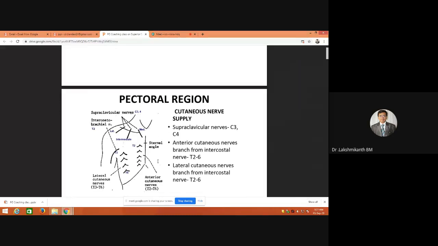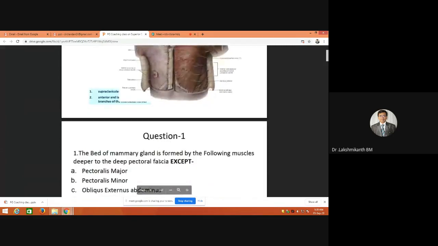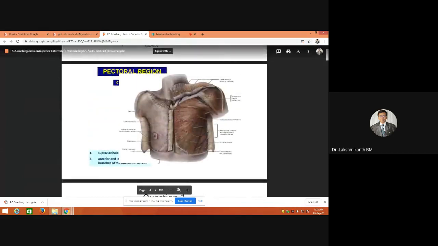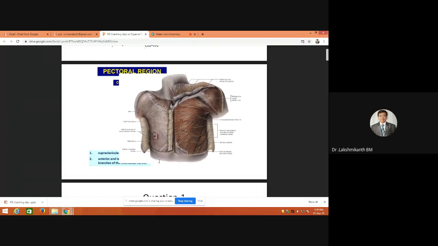Apart from that, we have lateral cutaneous nerve branches which will be there. That is the intercostal nerves T2 to T6. So these are the nerves which will be supplying the pectoral region. Coming to the cutaneous nerve, this is how it looks, how it will be supplying. So nowadays they are giving pictorial representation in the entrance exams, so you better have to practice both.